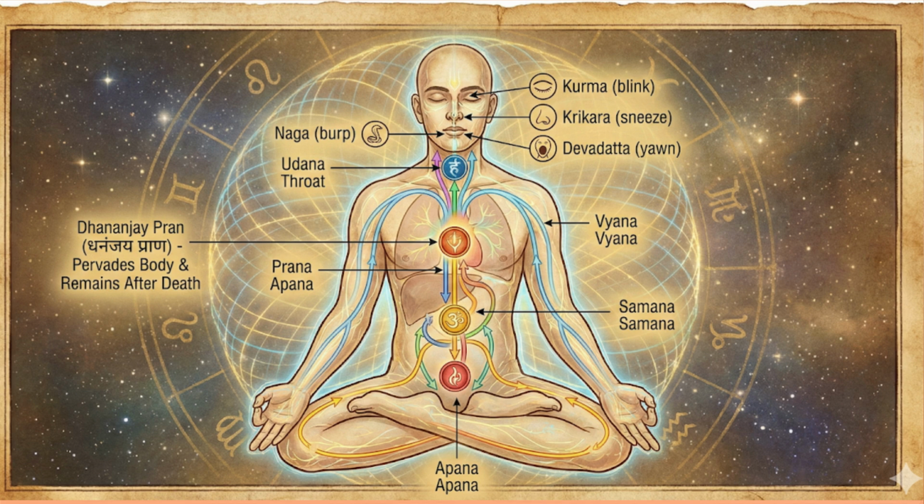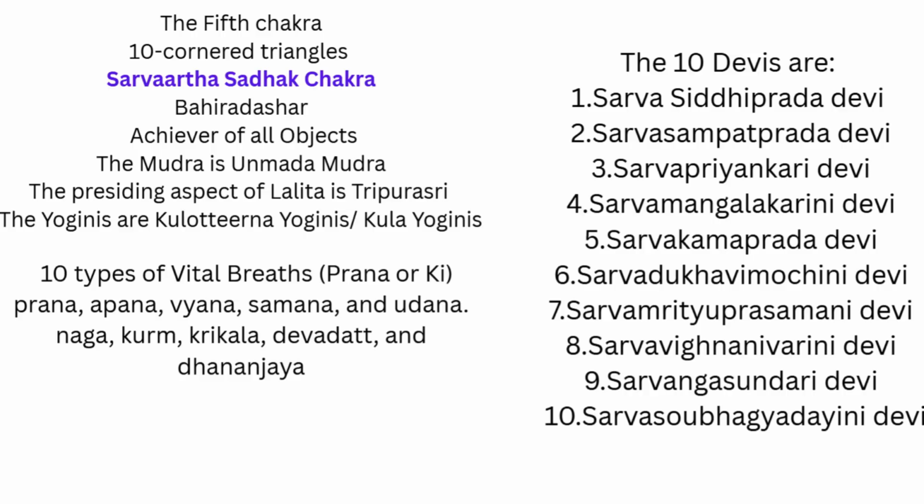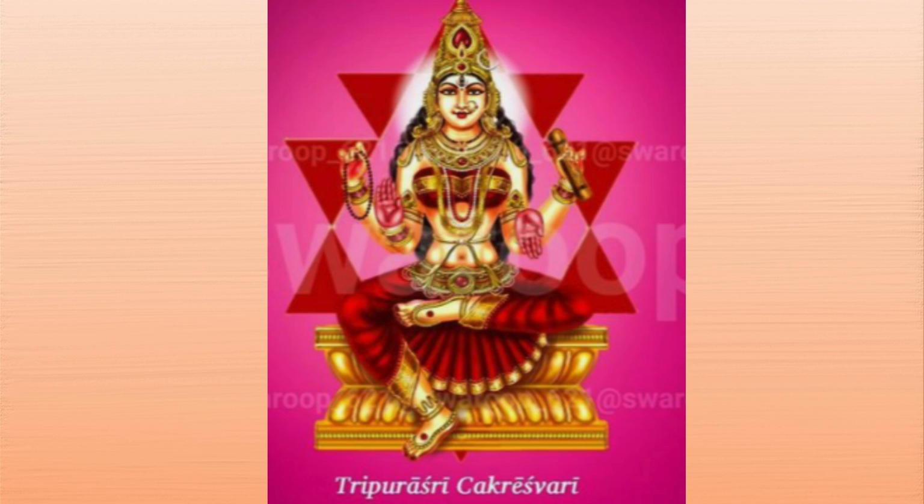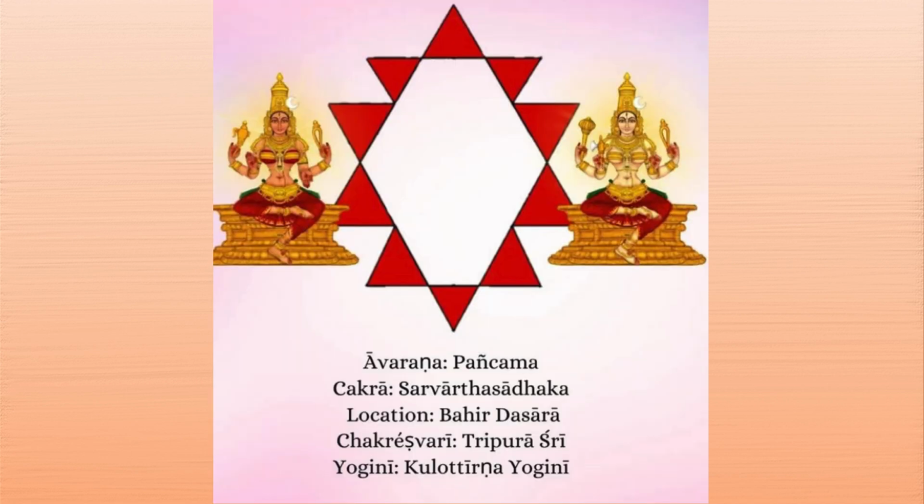These 10 vital forces, when they flow in harmony, make material aim and spiritual aim possible for the sadhak to achieve. The 10 Devis of the 5th chakra are mentioned above. The Chakreshwari is Tripurasree and the Yoginis are Kulkaulini Yoginis.